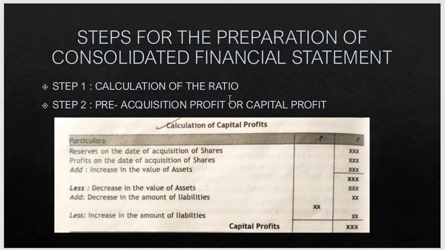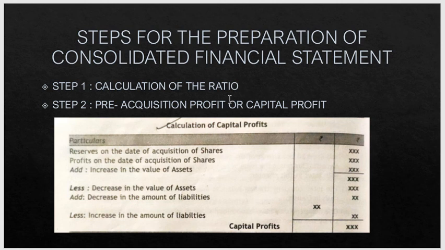So who are these minority shareholders? Apart from the parent company acquiring the subsidiary company shares, there are other outsiders or the public who come and buy the shares of the company. So they are called minority shareholders. Then after ascertaining all these three, we will calculate the ratio.